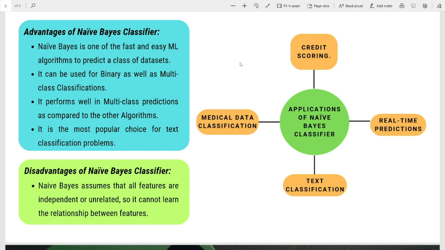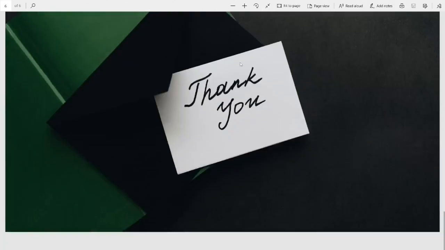Disadvantage of Naive Bayes classifier: Naive Bayes assumes that all features are independent or unrelated, so it cannot learn the relationship between features. Here, applications of Naive Bayes classifier: credit scoring, medical data classification, real-time prediction, and text classification. Thank you.